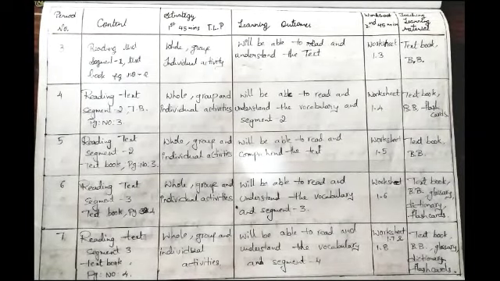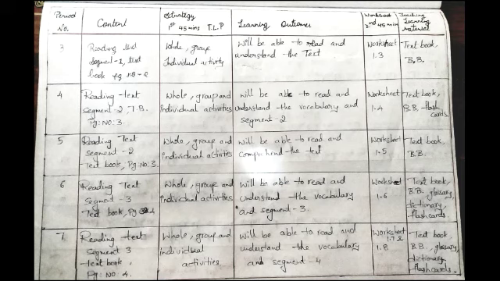For period number 3, reading text segment 1, textbook, page number 2, whole group, individual activity. Learning outcome, children will be able to read and understand the text. Worksheet activity 1.3, teaching learning material, textbook and blackboard.